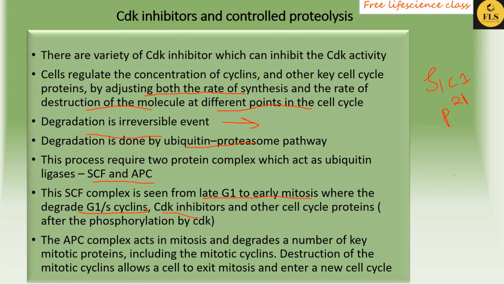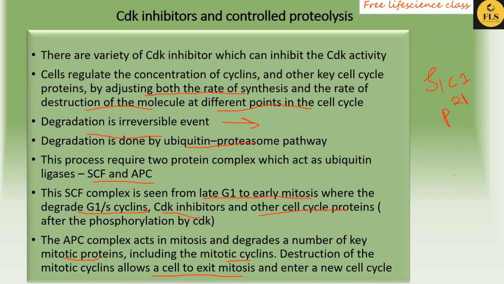The APC complex acts in mitosis and degrades a number of mitotic proteins including mitotic cyclins, and the destruction of mitotic cyclins allows the cell to exit mitosis and enter into a new cell cycle. So this is the process of SCF and APC.